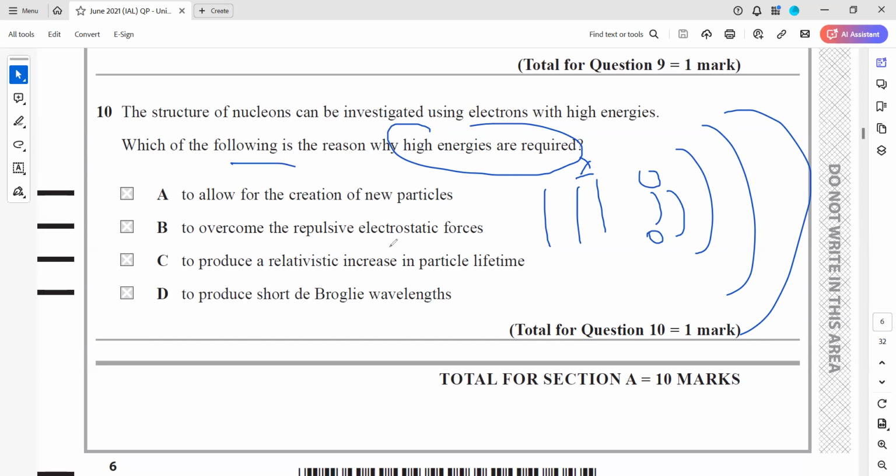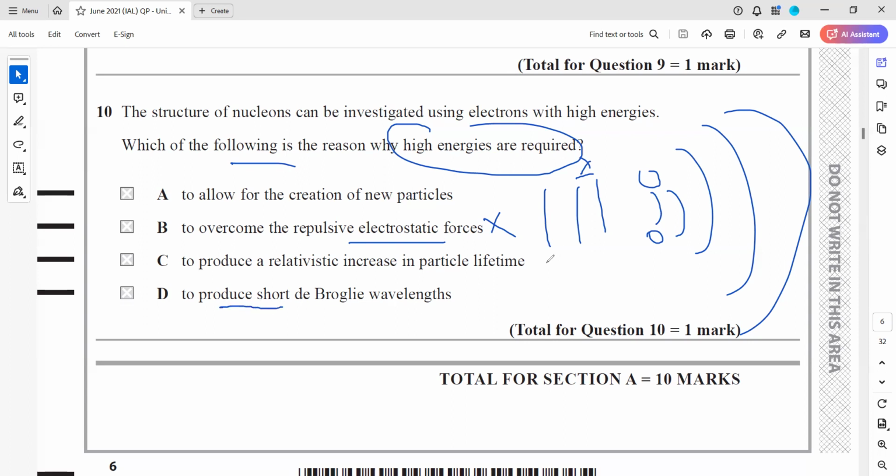Overcome the electrostatic repulsion: but it will not have repulsion. It will have attraction, because in a nucleon, neutrons and protons are there, so protons will attract the electrons. To produce a relativistic increase in the particle lifetime: even if a relativistic effect is there, like the mass is greater for the new particle, it won't affect the lifetime.